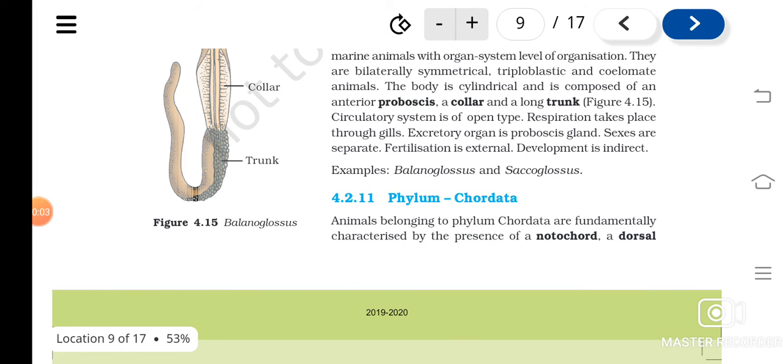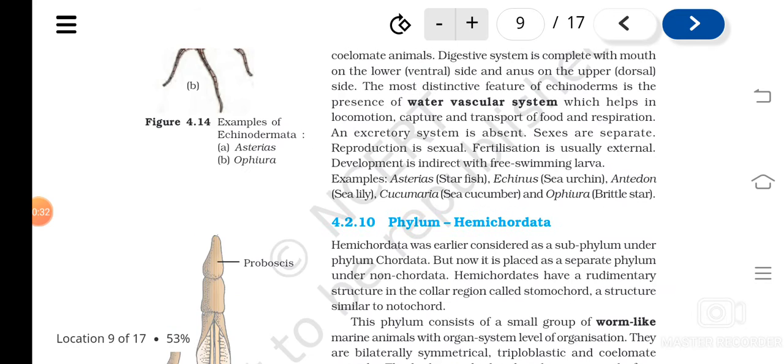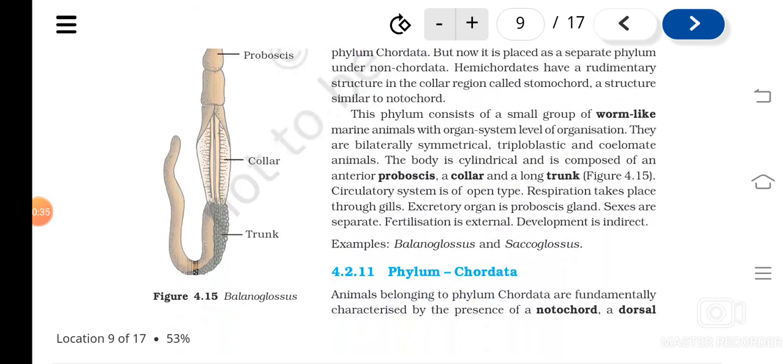So, children, in the previous class, we were studying the different non-chordate phyla, isn't it? Phyla like what? From Porifera, Cnidaria, Platyhelminthes, isn't it? Then Aschelminthes, Nematoda, Annelida, then arthropods, mollusca, echinodermata and hemichordata. All these were what? The non-chordate phyla.